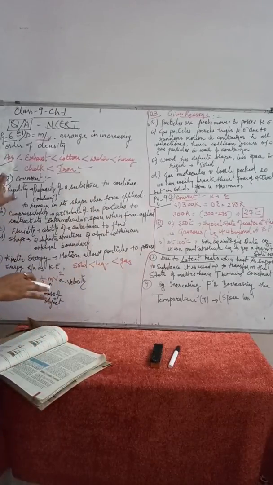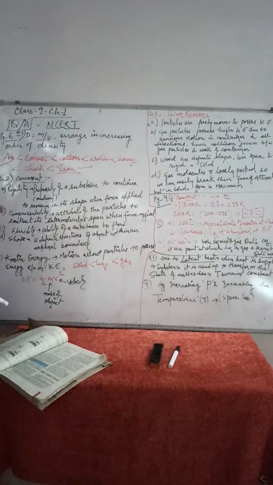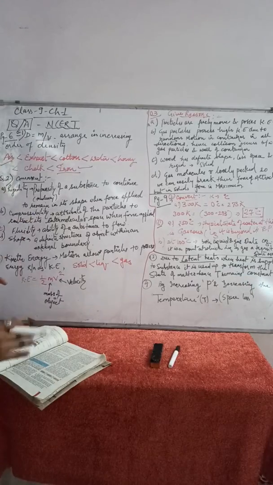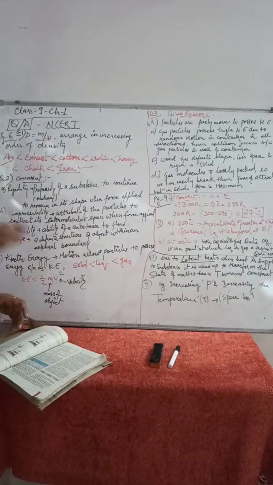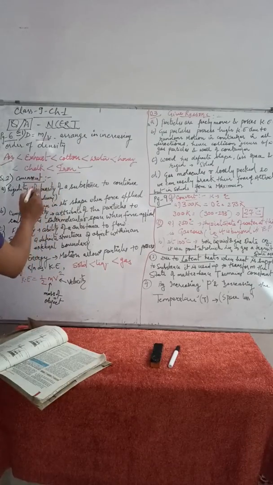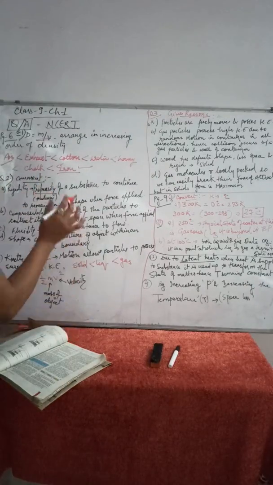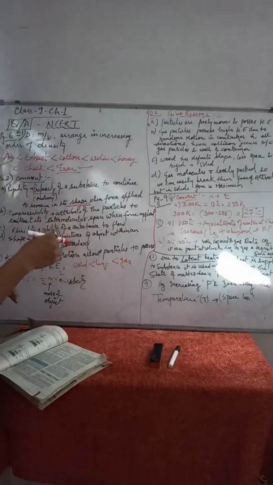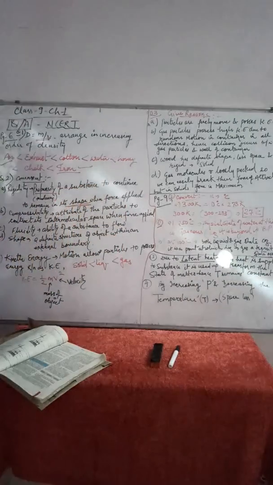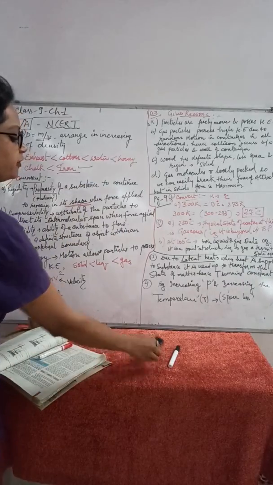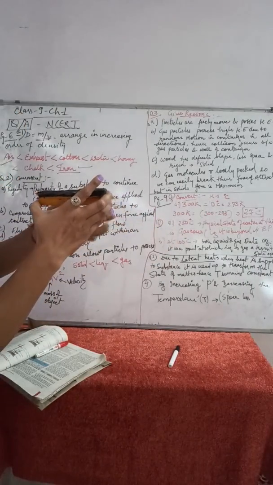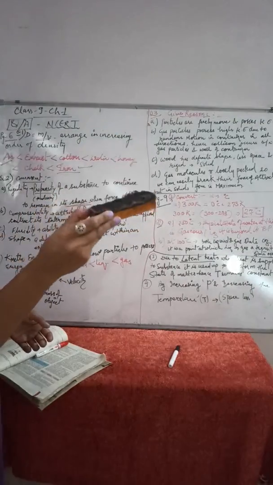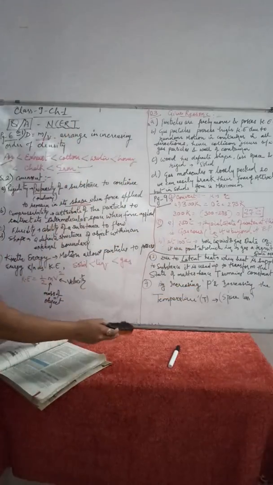In question number 2, we have to comment on the following different terms. Okay, we have to give the definitions. Now, what does rigidity mean? Rigidity is the tendency of a substance to remain in its shape whenever an external force is applied. Propensity means the tendency of any substance to stay in its own shape. Though we apply an external force to that object, it remains in its own shape and will not change. For example, a duster is solid. If I press it and provide an external force, the shape and size of the duster is not going to change, it remains the same. This is known as rigidity.